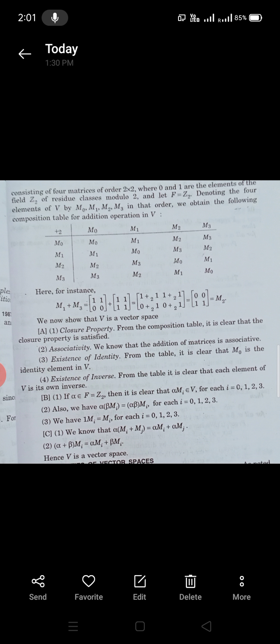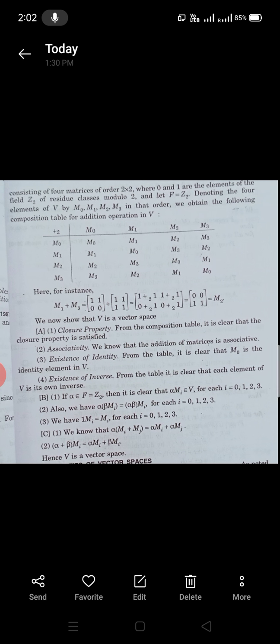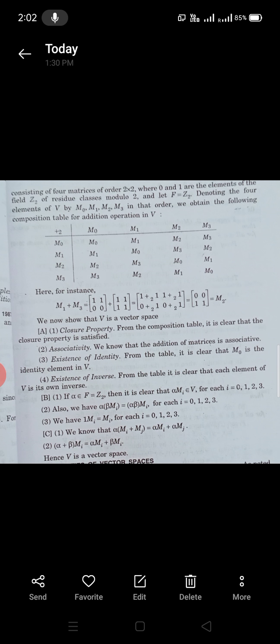And we have 1 Mi is equal to Mi for each i equal to 0, 1, 2, 3. And for the C segment, we know that alpha (Mi plus Mj) is equal to alpha Mi plus alpha Mj. And the second property is (alpha plus beta) Mi is equal to alpha Mi plus beta Mi. Thank you.